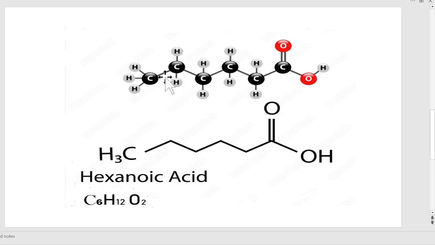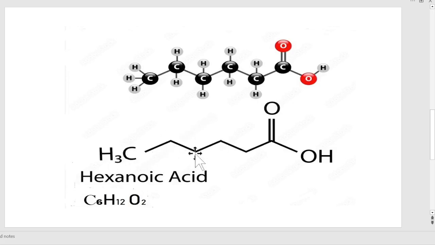2 hydrogens, and 2 bonds with the other carbons. The carbon has the capacity to react with 4 atoms at a time. Here, for each carbon you can see 4: 2 carbons and 2 hydrogens. Two bonds are with carbons, another 2 bonds are with hydrogen. Like that, a carbon has a valency of 4. That means it can react with 4 atoms of a different element or the same element. Here, 2 are with carbon and 2 are with hydrogen.